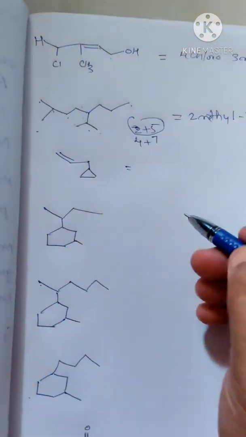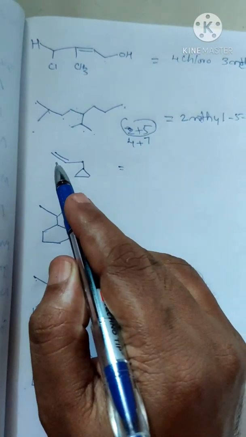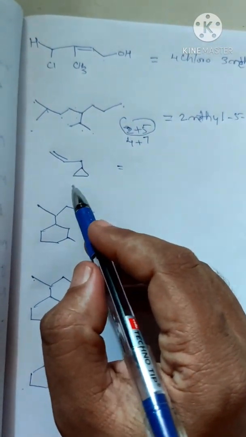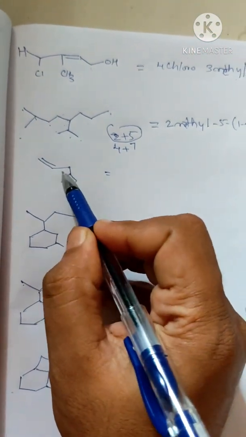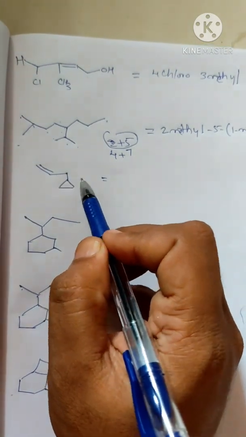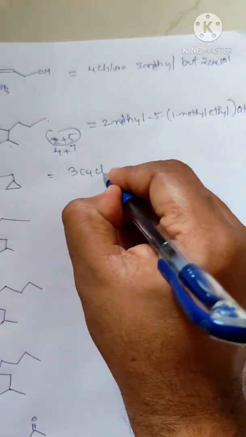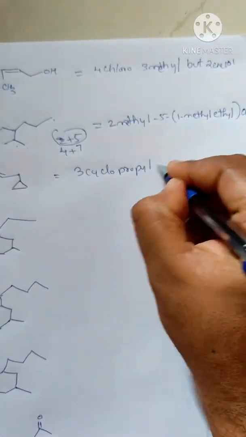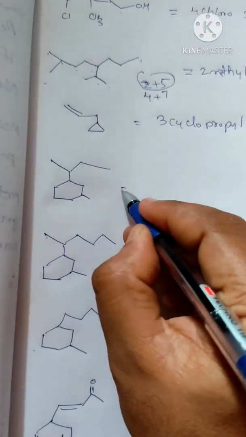The next compound. This is also quite challenging. What do we have to study here? There is a cyclic chain and there is a long chain. If you have a competition between a long chain and a cyclic chain, we have to give preference to the long chain. So the long chain with the double bond has the preference. The cyclic chain will be a substituent, hanging over this long chain. So the name will be, with the cyclic group at the third position, 3-cyclopropylprop-1-ene. Okay, so the name will be 3-cyclopropylprop-1-ene.